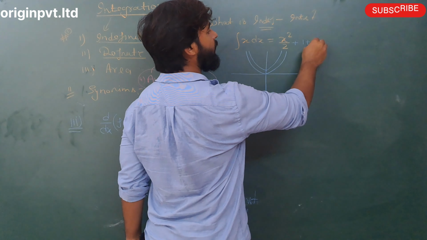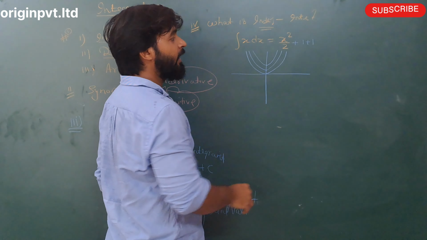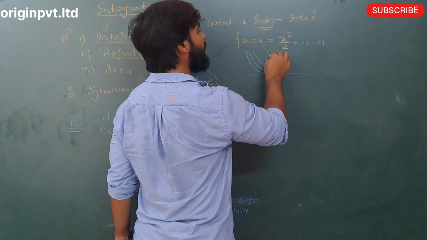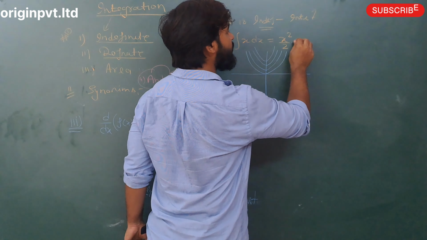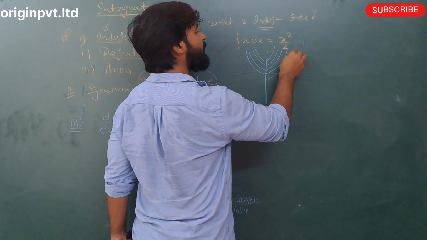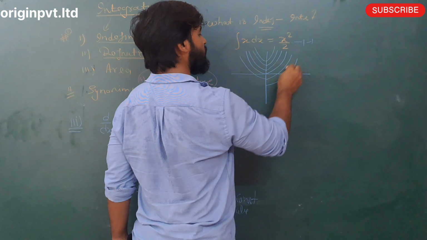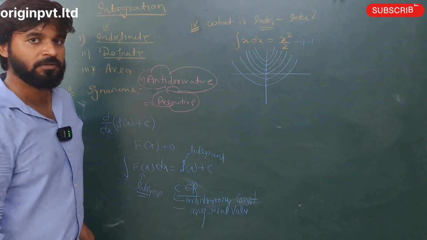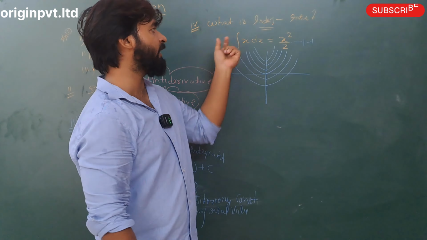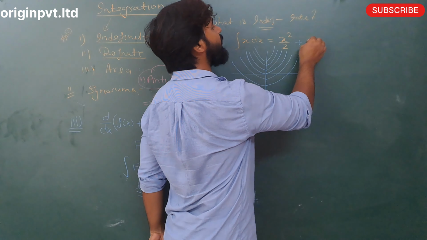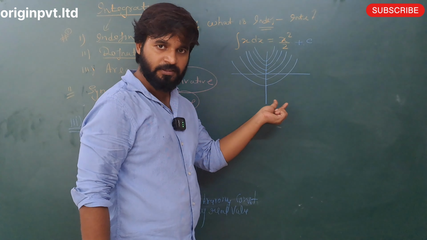When we take plus 1 more, it means 2, and the graph again shifts by 1 point. Clear or not? Again put 1, it means 3, and the graph shifts again. Clear or not? Now minus 1 means the graph goes to the downside of the y axis, the negative side. Again minus 1 means minus 2. Clear or not? So when you do integration of x dx, you change the value of c, and when you change the value of c, the curve shifts every time.